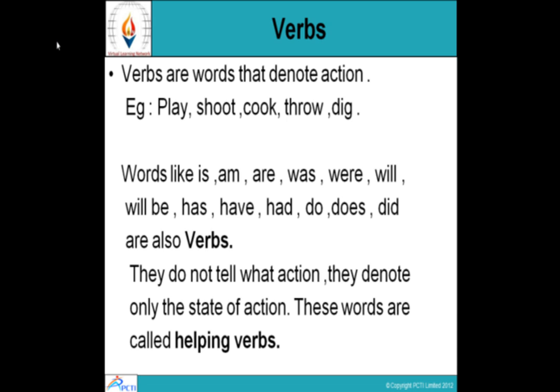But what about words like is, am, are, was, were? Aren't they verbs? Yes, they are also verbs, but they are helping verbs because they do not indicate what action. They only indicate the time of the action or the state of the action.